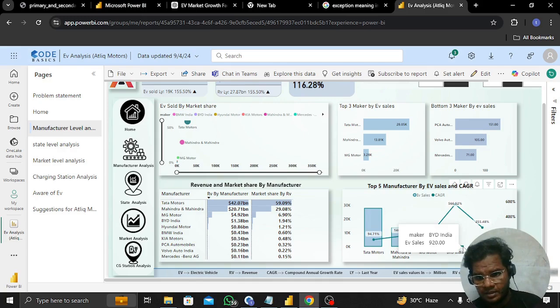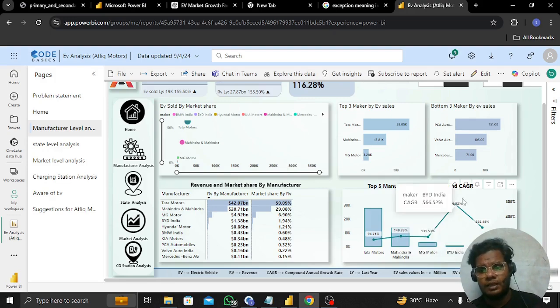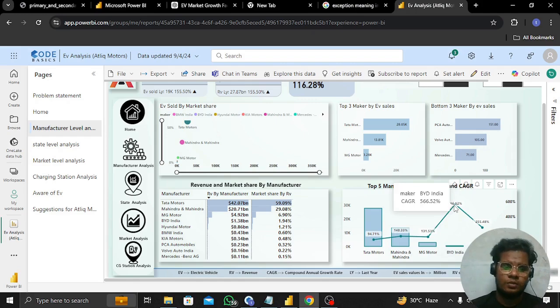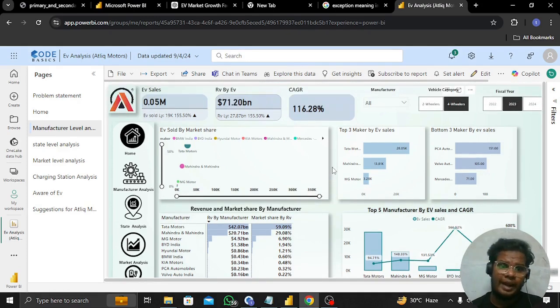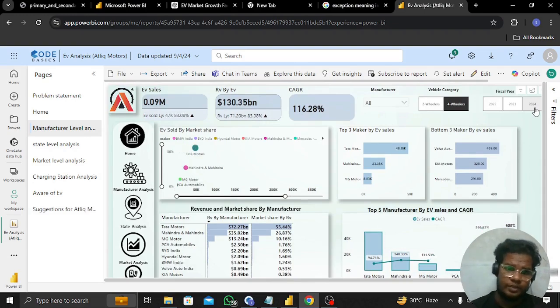They started their sales at the very lowest level, maybe one or two. If the sales increase gradually, at that time the CAGR grows. So it's a manufacturer-level analysis, and at the end of it, Tata Motors holds the first place in the four-wheeler category, and in the two-wheeler category Ola Electric holds the first place as per the 2024 fiscal year situation.